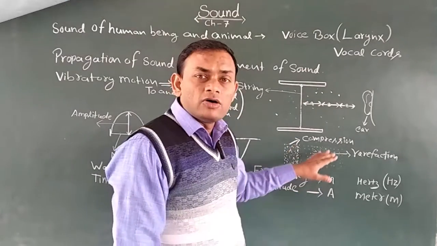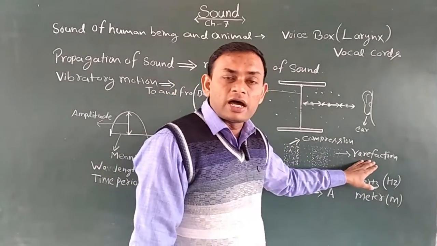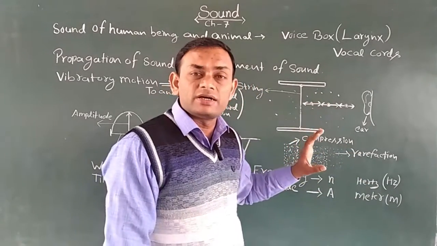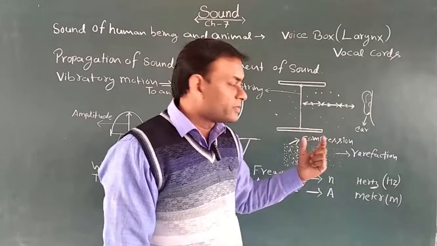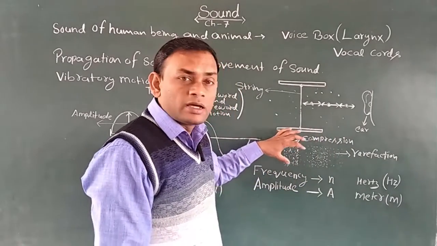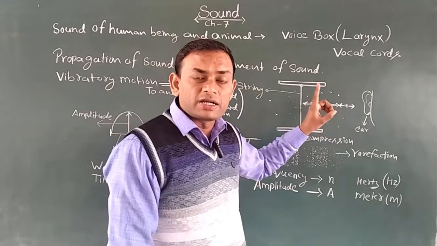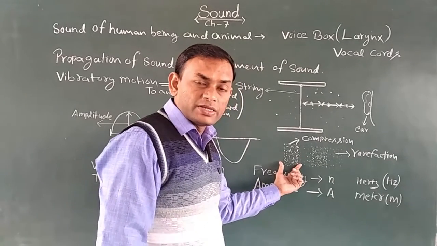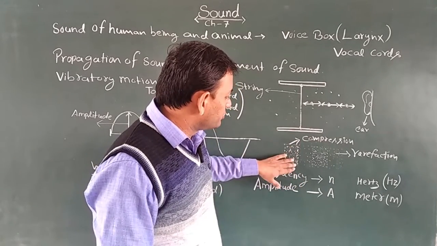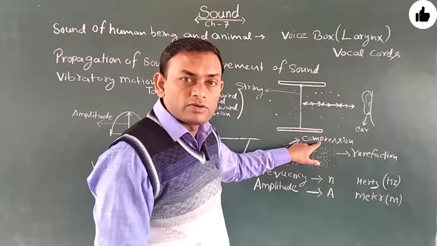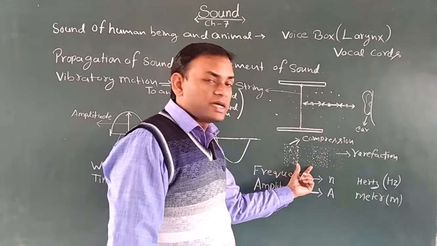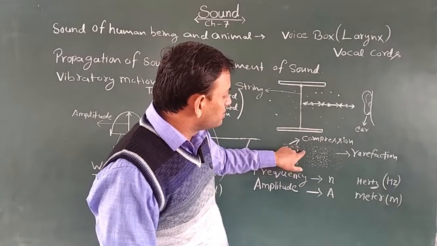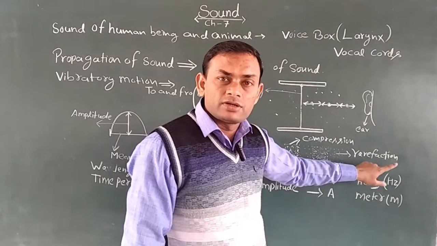Now compression and rarefaction. As I told you, all the particles present in the air move to and fro. Here I gave you the example of one particle, but in the air lots of particles are there. When they crowd together, this condition is called a compression. And when they get apart, this condition is called rarefaction. Got it?